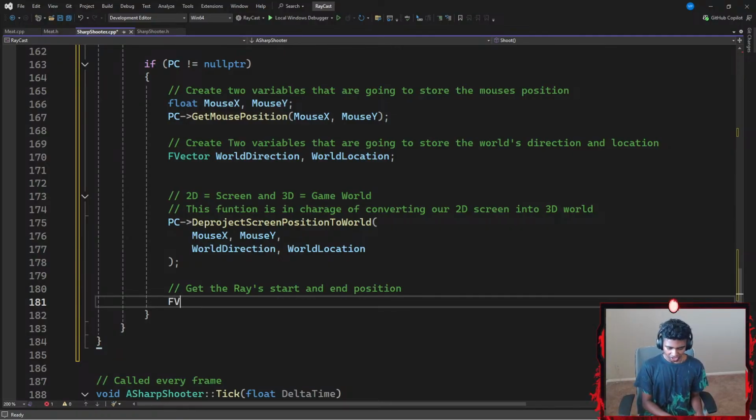I need an FVector. I was just trying to peek into you guys' souls to see if I might find an answer. Okay, let's go with Start. So my FVector Start is going to be equal to my world location.